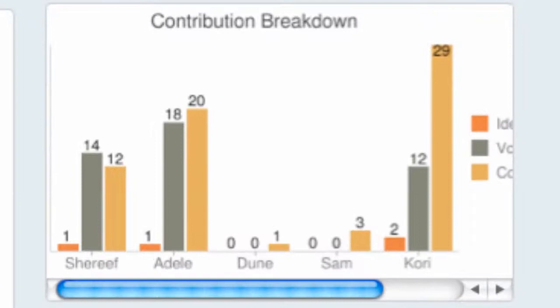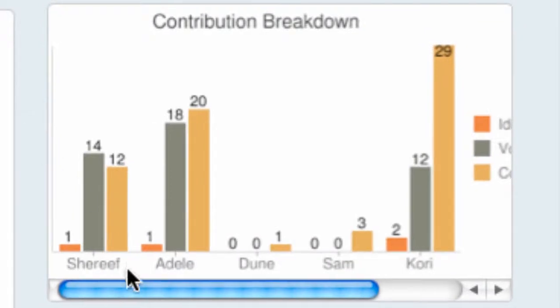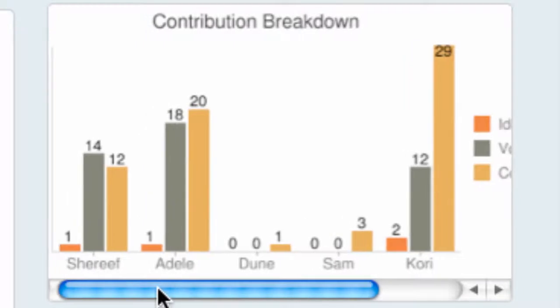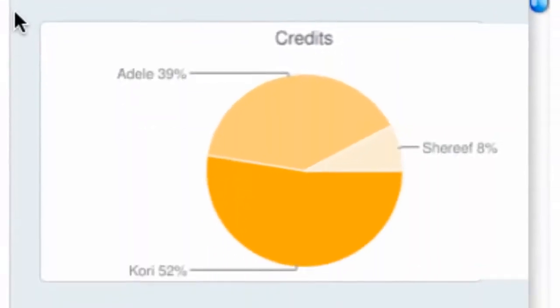On the right, you have the contribution breakdown, and this is just a bar chart that shows you who provided how many ideas, votes, and comments. So this is one source of information for you. Another useful source of information are these pie charts on the right. Now, the credits pie chart breaks down the credits, just distributing them equally among all of the people that participated in any of the items. So the reason that we have these retrospectives is to get a more accurate depiction, but this just gives you a sense of who completed what items.